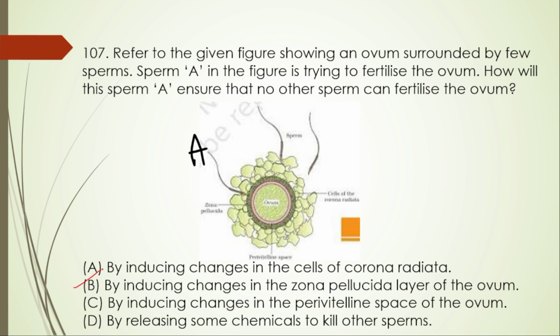When the sperm comes into contact with the zona pellucida layer of an ovum, it induces changes in the membrane that block the entry of additional sperms. This process is also known as cortical reaction, isn't it? It ensures that only one sperm can fertilize the ovum.